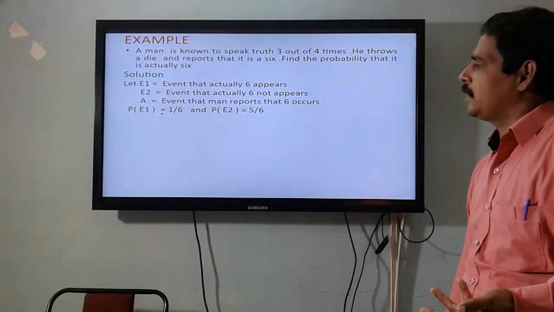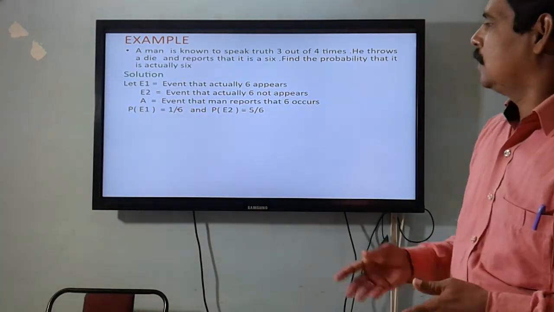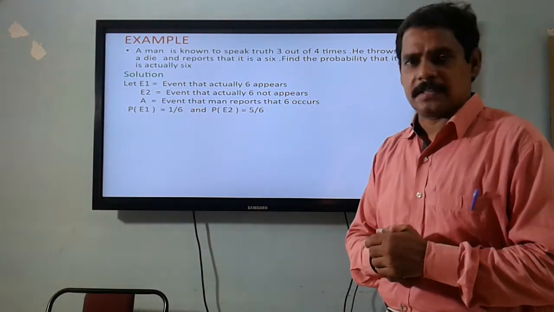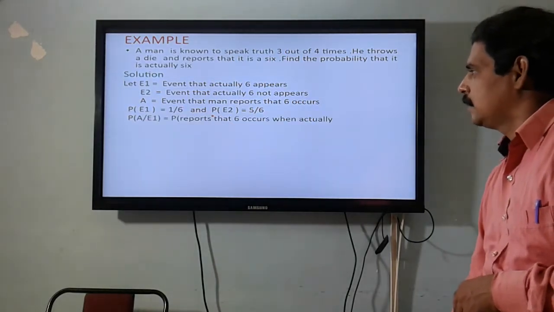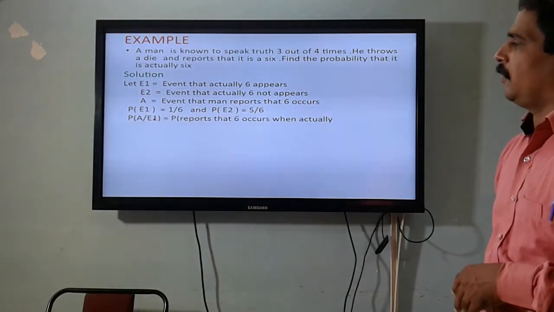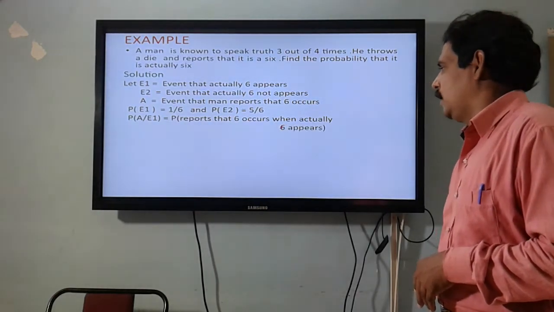So the probability of E1 is 1 upon 6. When a die is thrown, the probability that 6 appears is 1 upon 6, and the probability that 6 does not appear is 5 upon 6. And the probability of A given E1 is the probability of reporting that 6 appears when actually 6 appears.